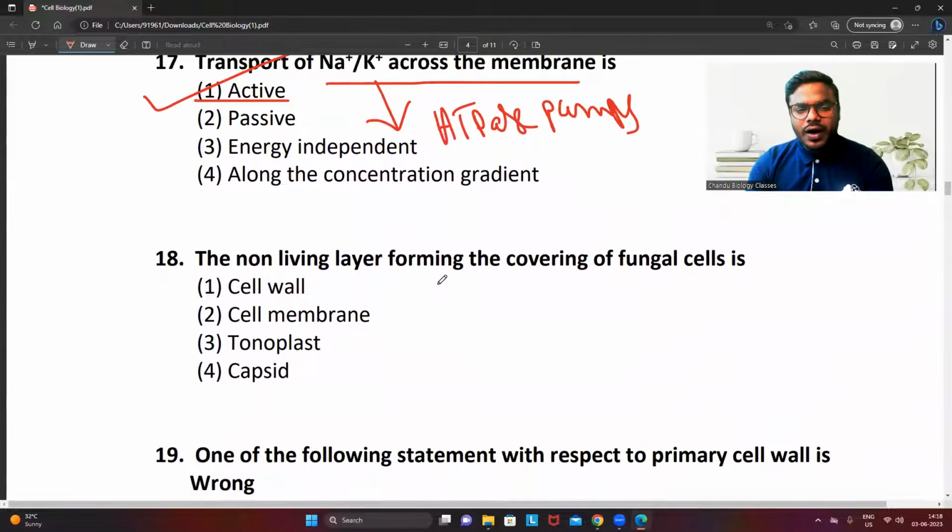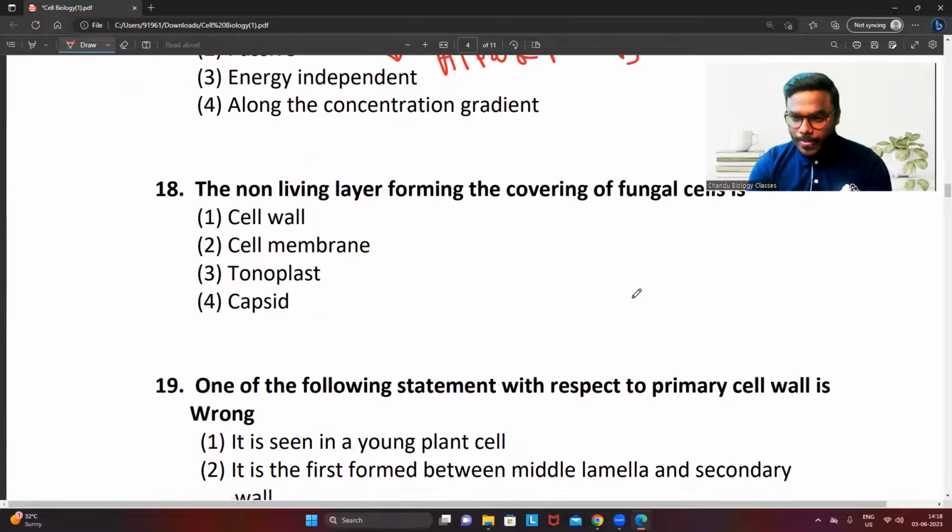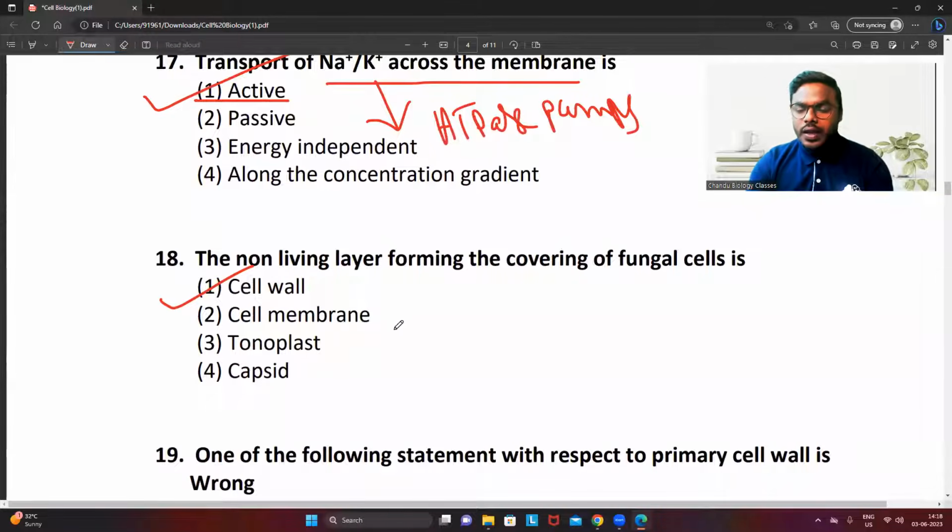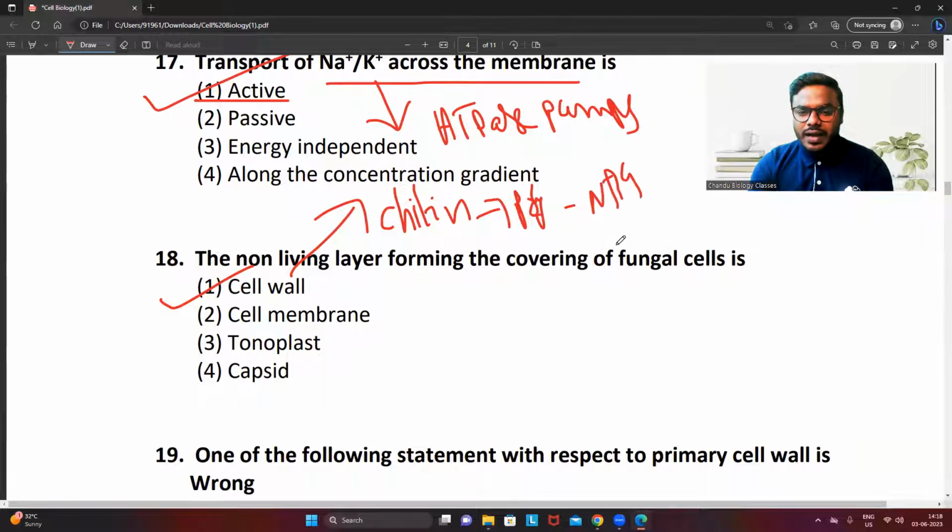Not to get confused, the non-living layer forming the covering of the fungal cell is obviously what? Cell wall. See, the non-living layer forming the covering of the fungal cell. You know, right? What is the fungal cell wall made up of? It is made up of chitin. Correct? What is chitin? It is a polysaccharide, made up of NAG and NAM sugars. Right, which is a non-living layer, the chitin, and which is the cell wall. It's not the cell membrane. Where is the tonoplast present? It is present on the vacuole. Capsid is a completely irrelevant option.